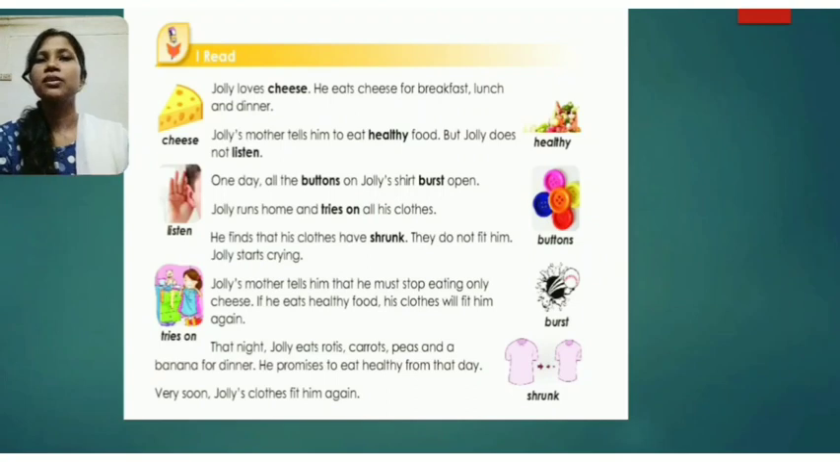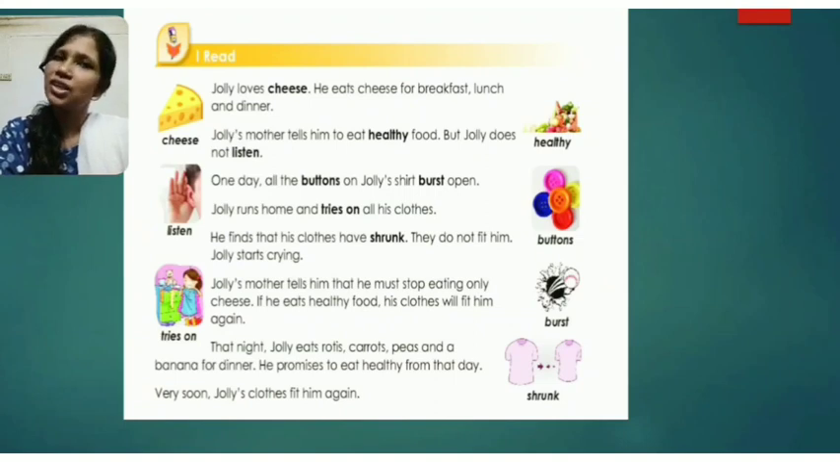Now Jolly's mother was worried about that, because she knew that too much cheese would lead him to become very fat. Jolly's mother always tells him that you should eat healthy food, but Jolly does not listen. He never listened to his mother, and he always continues to take cheese.